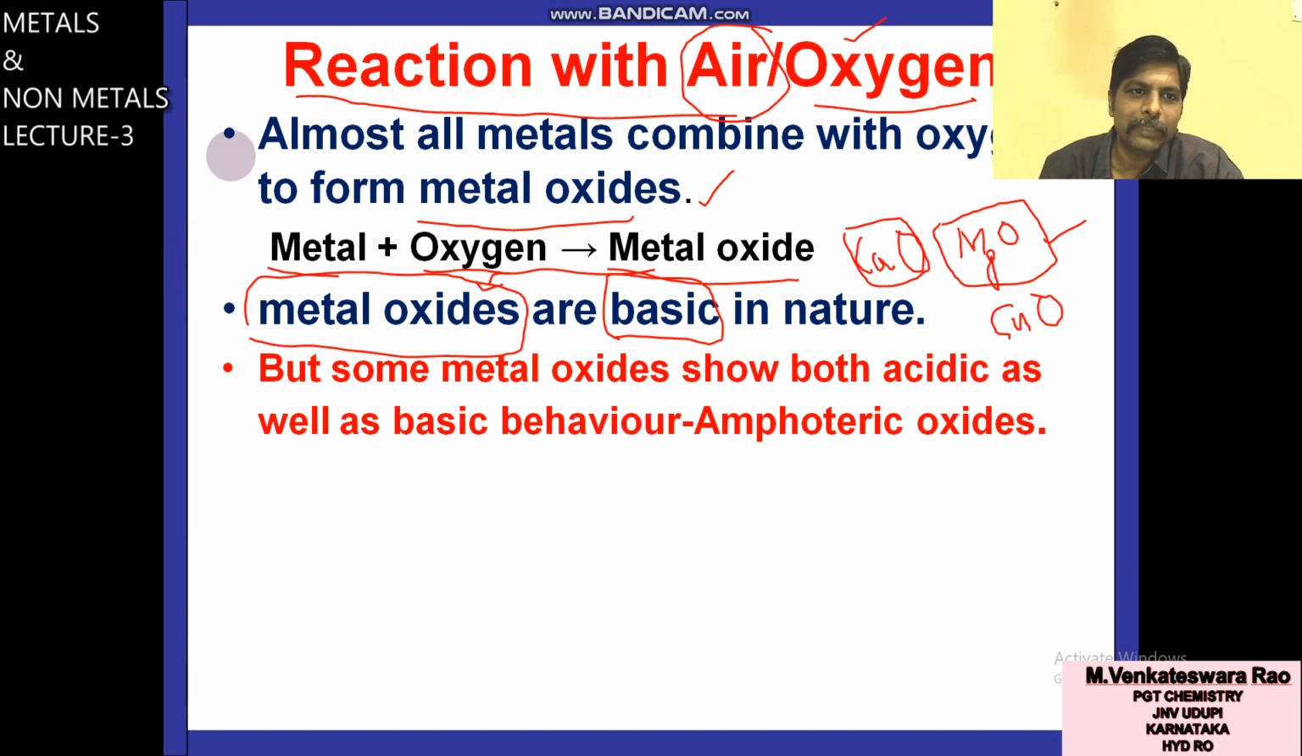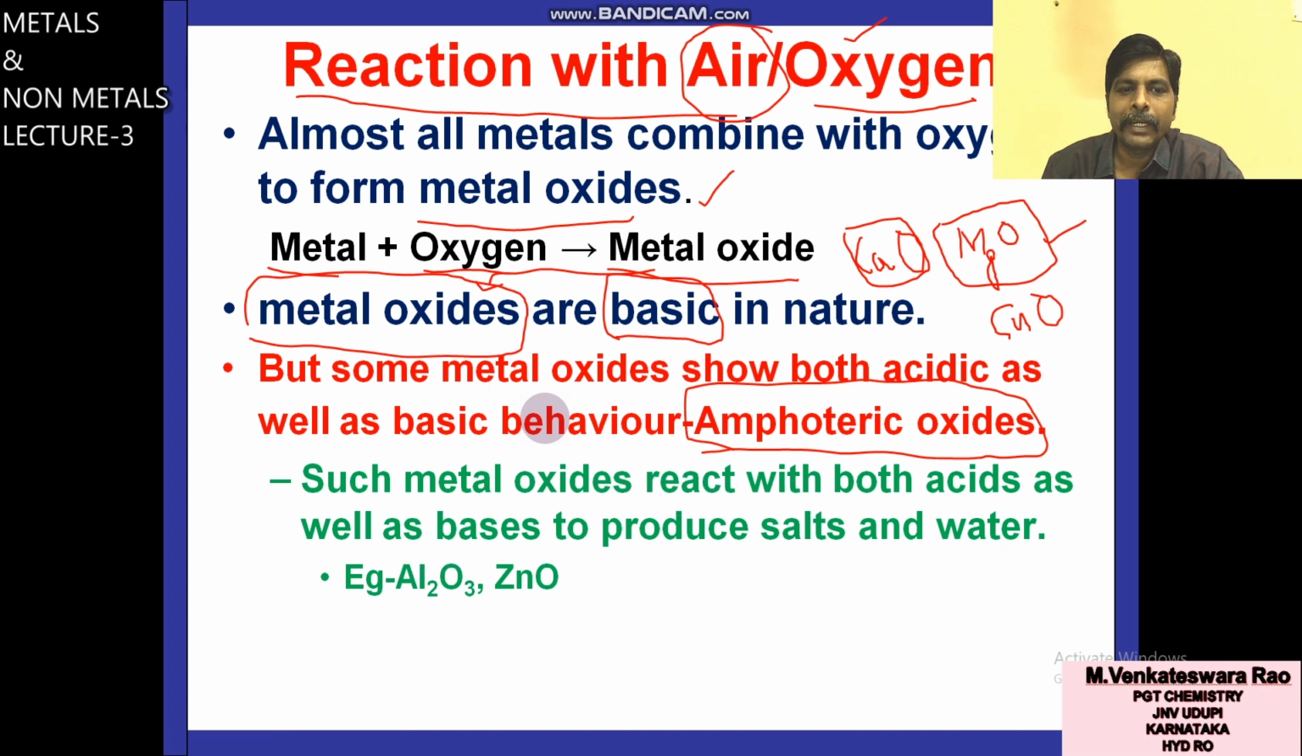What is the first point? Metal reacts with oxygen to form metal oxide. Second point, metal oxides are basic in nature. Third point, but some metal oxides show both acidic as well as basic behavior. This is called amphoteric oxides. These oxides are called amphoteric oxide.